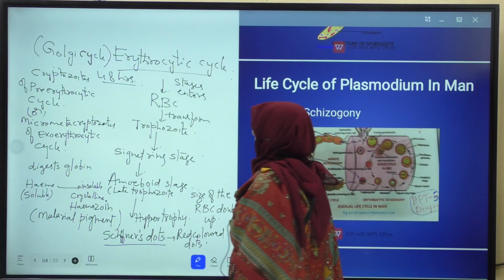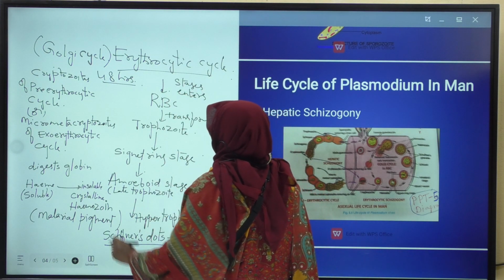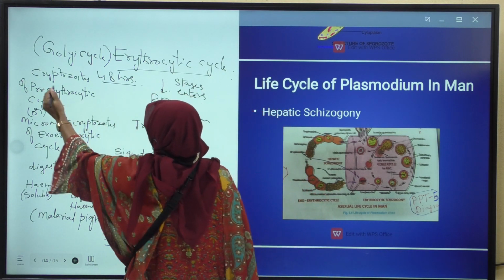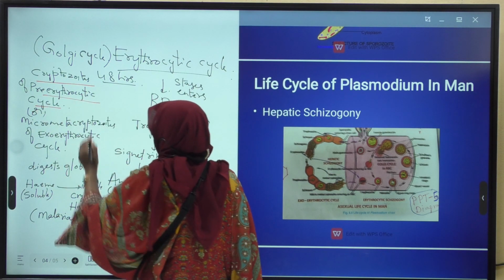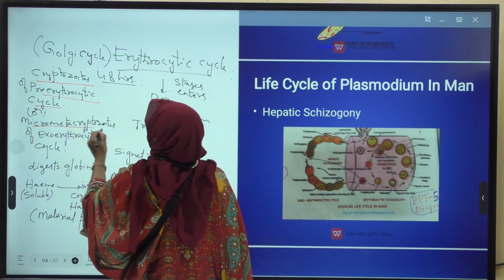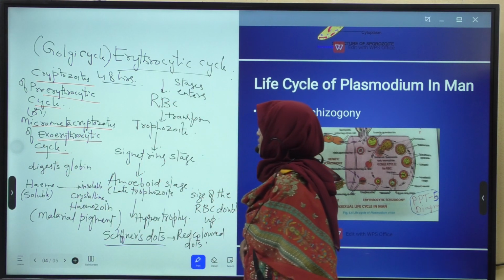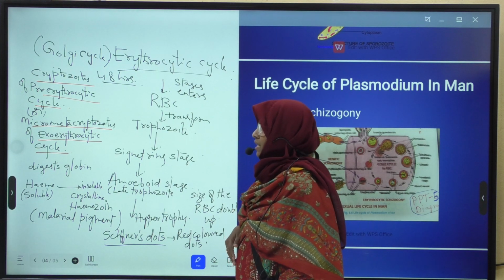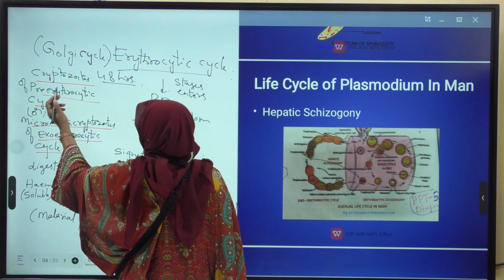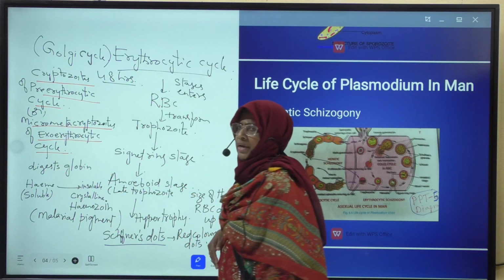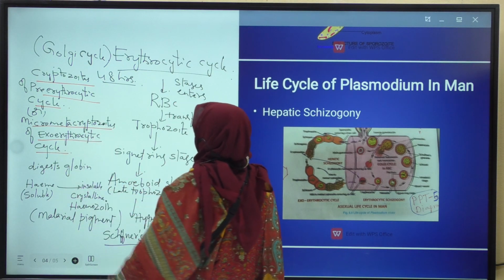Okay. Here, this erythrocytic cycle is started either with the cryptozoites of the pre-erythrocytic cycle or by the micrometacryptozoites of the exoerythrocytic cycle.